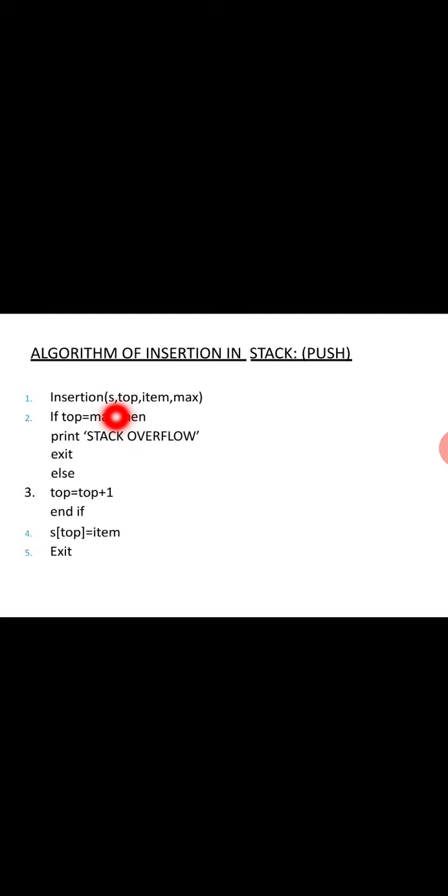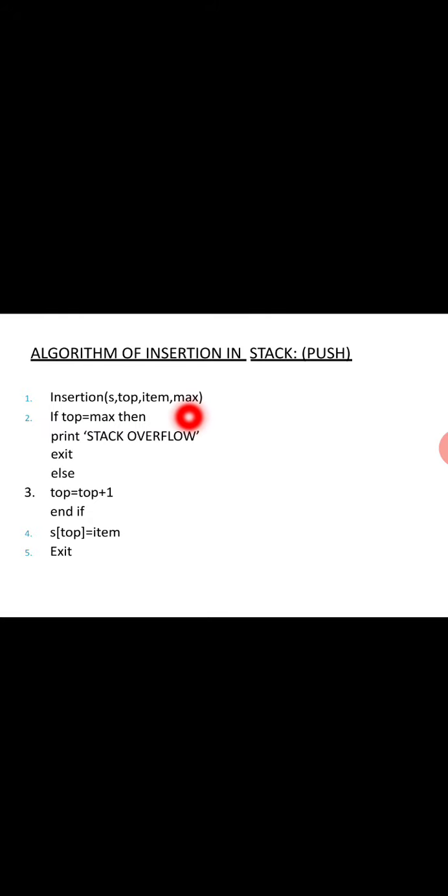When we go for doing the push operation, we'll take four parameters. S is called the size of the stack. Initially we declared int S[5], which means it is always storing integer values. S[5] means the maximum size is 5. Top is initially equal to 0, then item, then maximum.